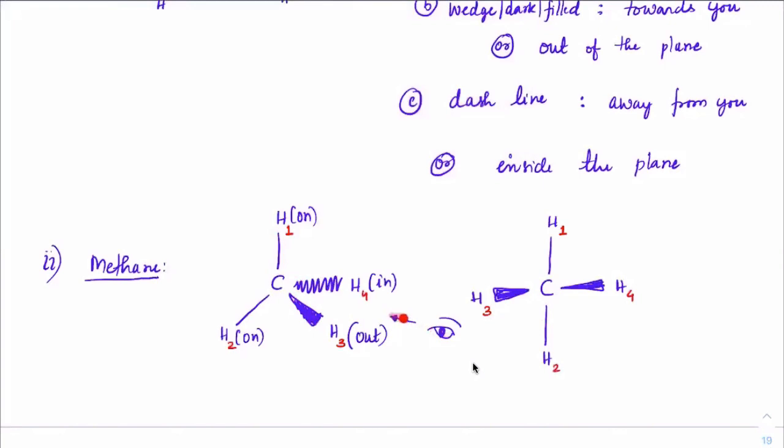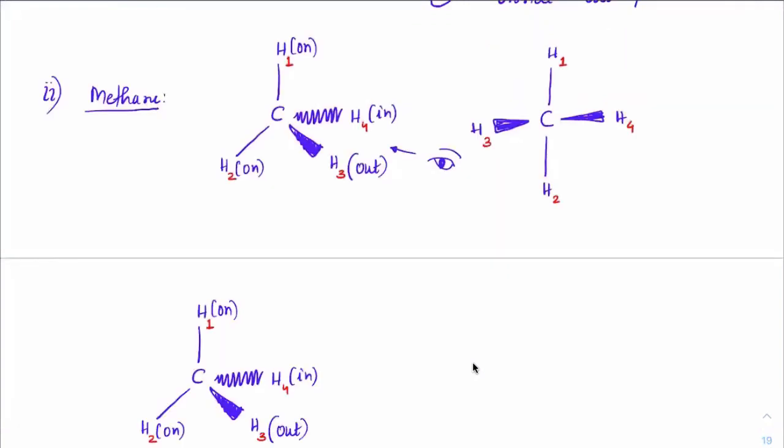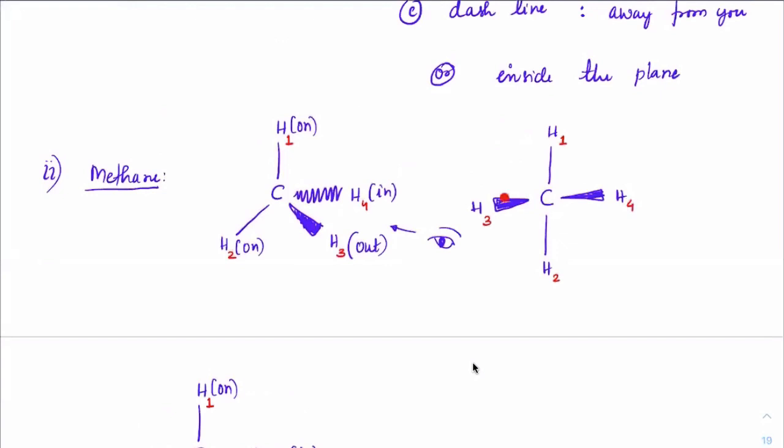So when you view it from this end, this is another way of writing the three-dimensional image or three-dimensional projection. From this point of view, these two hydrogens will come out as wedge. Now observe these two hydrogens, they are going inside, na beta? So they are inside. Actually, they are not on the plane. They are going inside here.